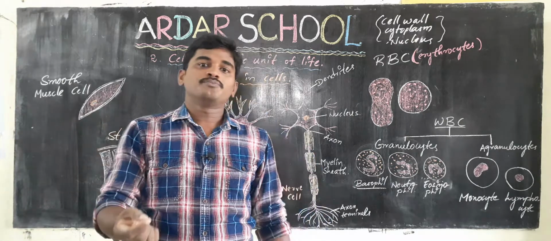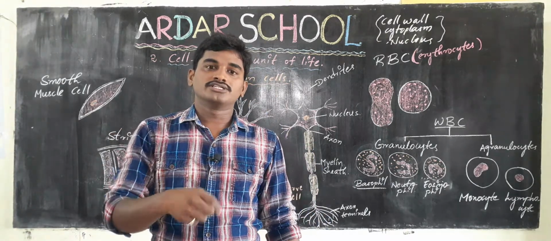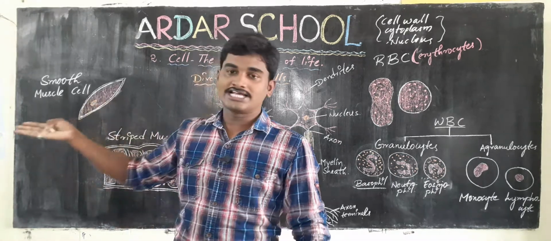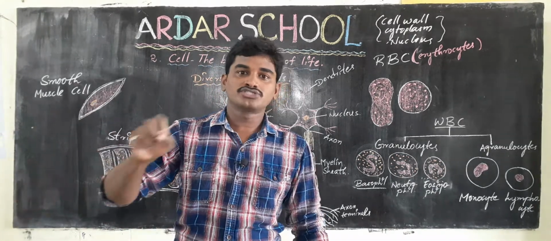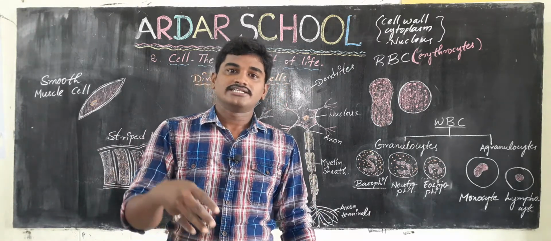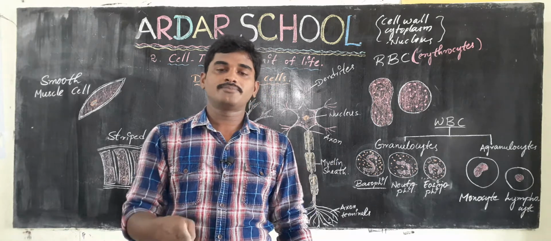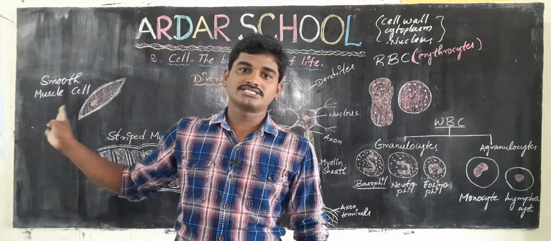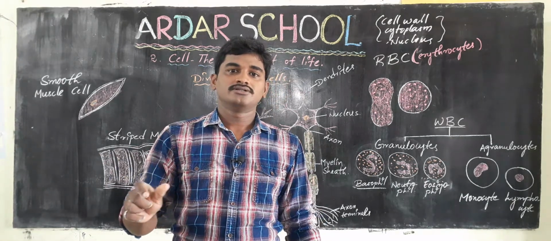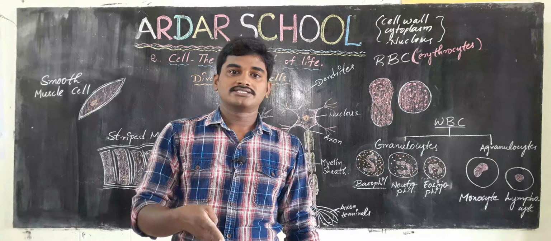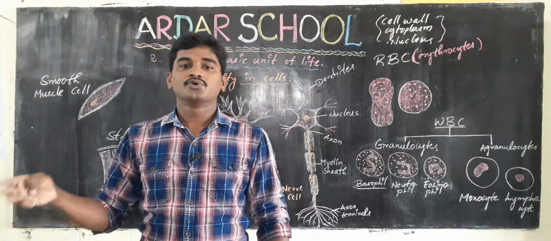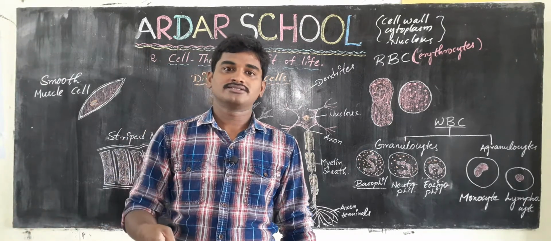This helps to move the food through the digestive tract. This smooth muscle cell helps to push the food through the digestive tract, as well as in the urinary bladder. In the urinary bladder also, these smooth muscle cells help to push the urine out, and as well as in the uterus. How does this smooth muscle cell help the woman in the uterus?